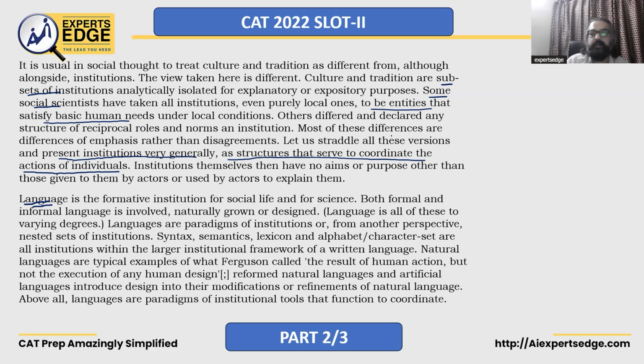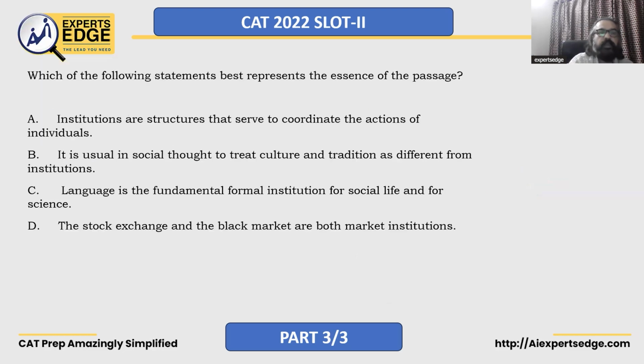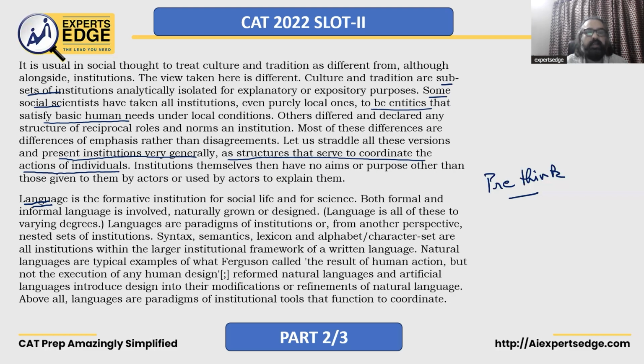So again, as we do so, this is the main idea question. We've done our pre-thinking already, I think. What is the main idea? The main idea tells us as to what the purpose of an institution is, how do you define an institution, right? Let's look at the question. Which of the following statements best represents the essence of the passage? A says institutions are structures that serve to coordinate the actions of individuals. I think this is a pretty good answer.